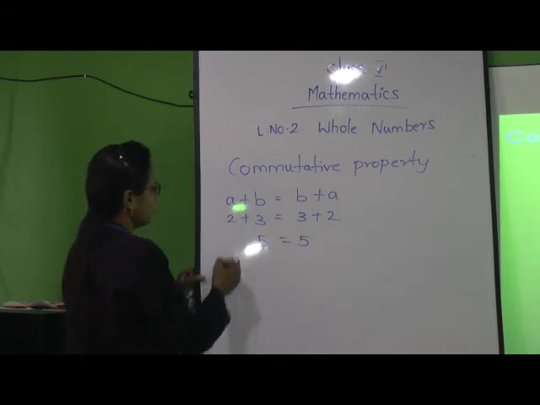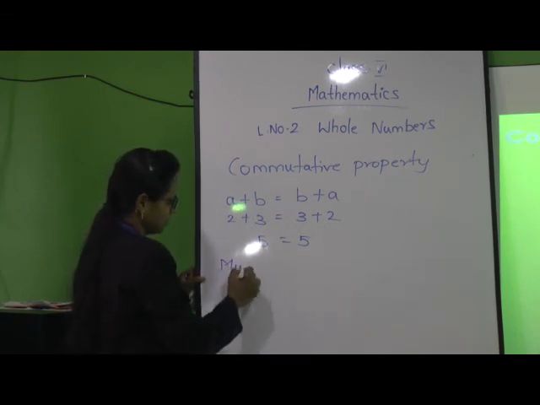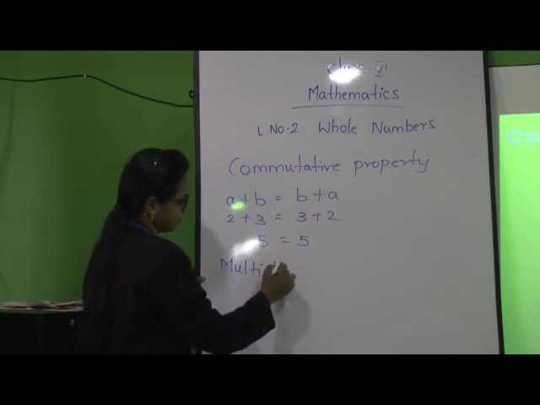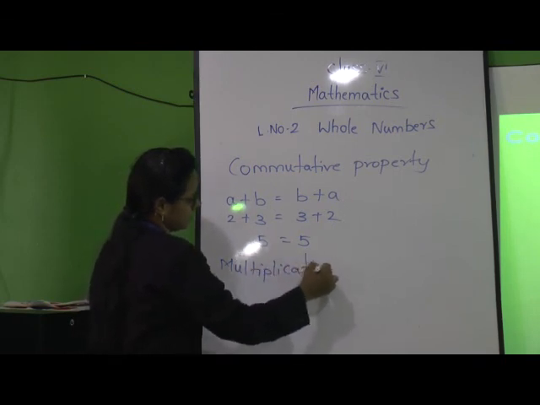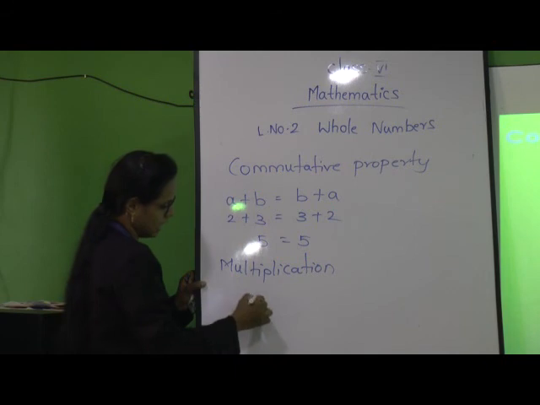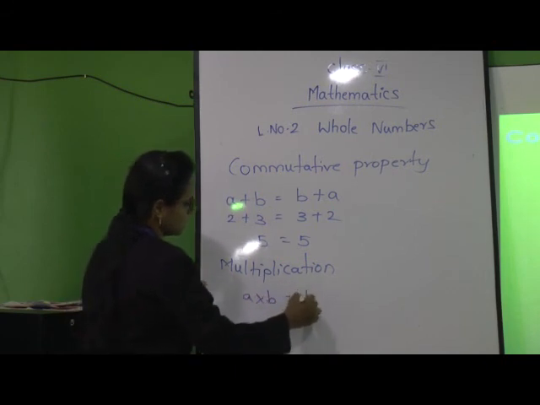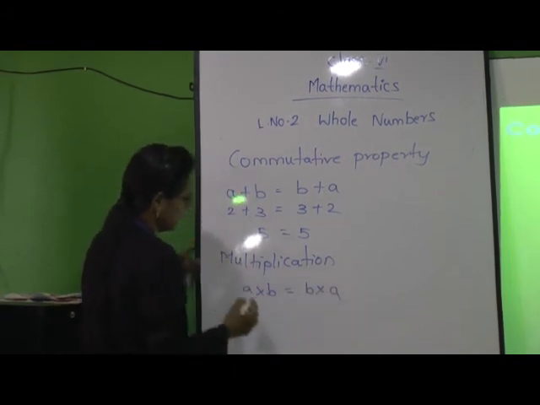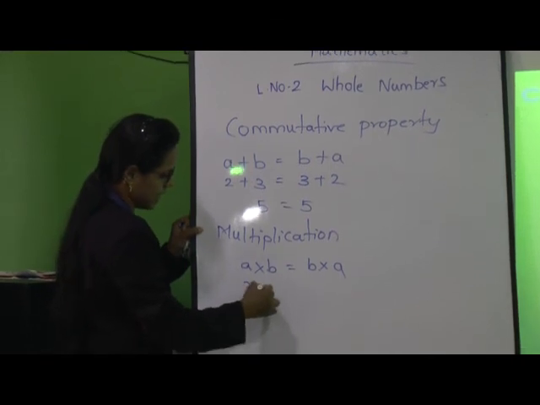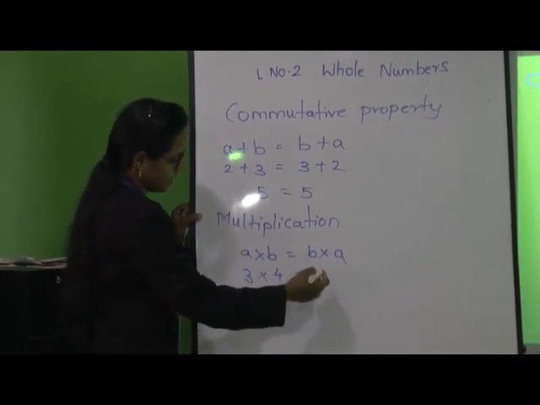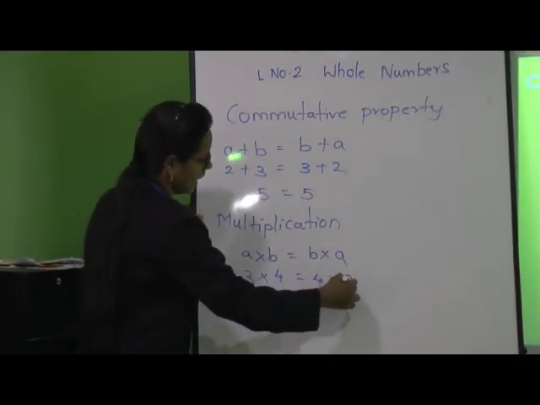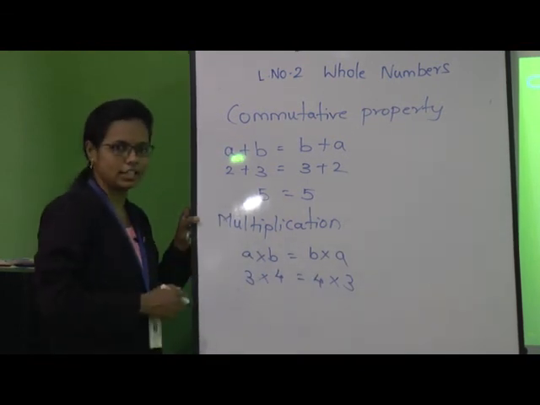Let us see it for multiplication. For multiplication, A into B is equal to B into A. Let us take A as 3 and B as 4. Again B and A, the numbers will just interchange.